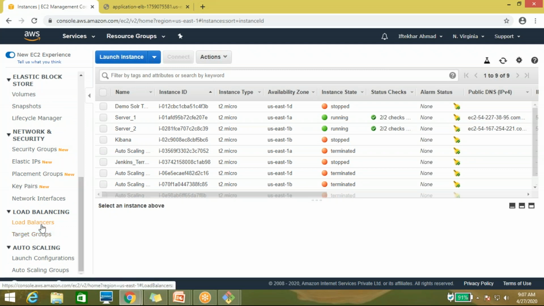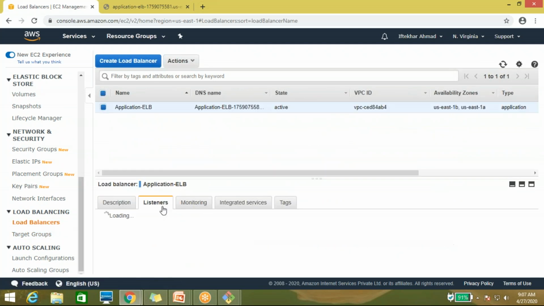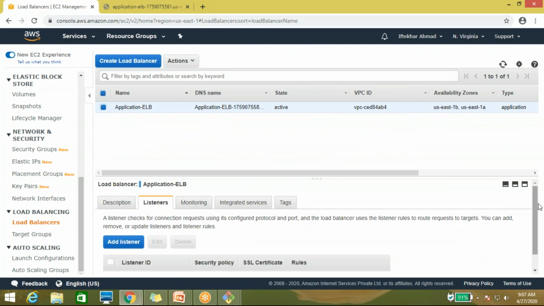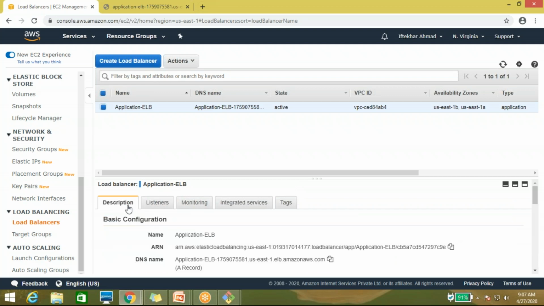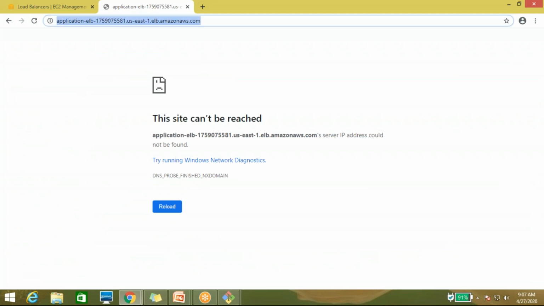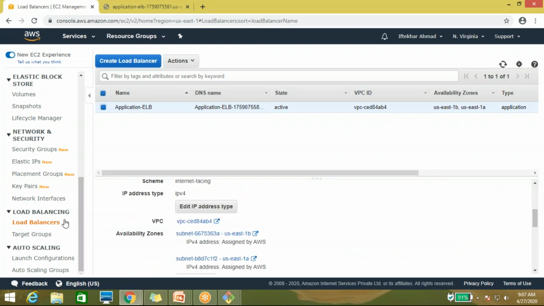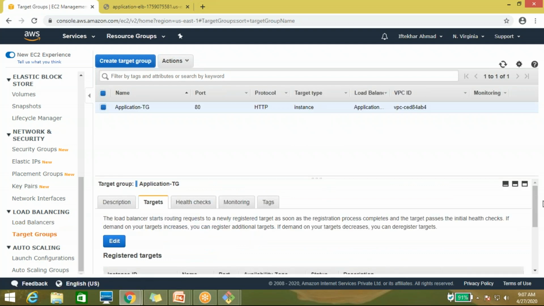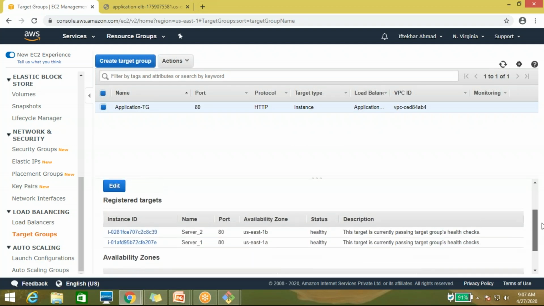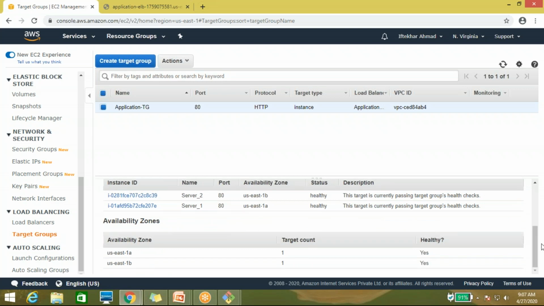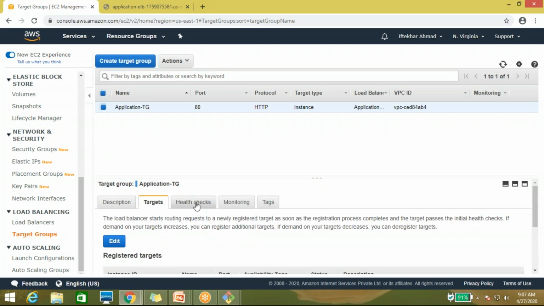Okay, the load balancer. The listener port, port 80, is enabled. Okay, description. This is the DNS only. Why is it not working? No issue. Can you check the security group rules? I'll check, one second. Because by default I had selected HTTPS. Oh, sorry, that demo existing. It's healthy.